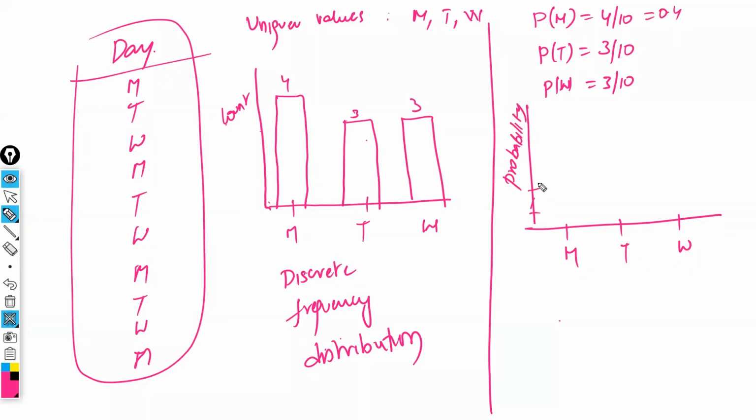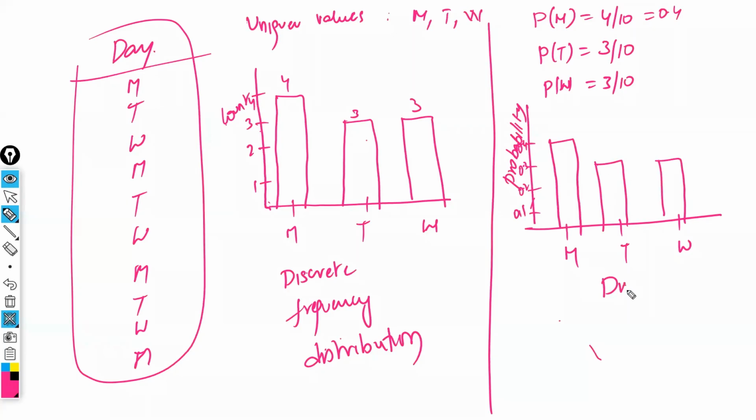So I'm going to take 0.1, 0.2, 0.3, 0.4. Earlier I had taken 1, 2, 3, 4 numbers on the axis. This time 0.1, 0.2, 0.3, 0.4. Probabilities I'm considering on the axis. I'm representing the same heights, which are 0.4, 0.3 and 0.3.